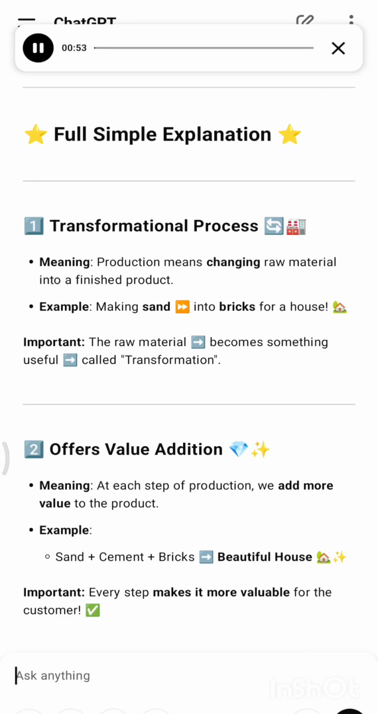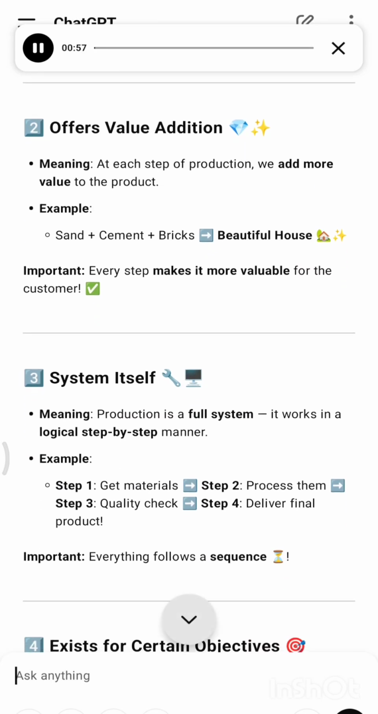2. Offers value addition. Meaning, at each step of production, we add more value to the product. Example: sand plus cement, bricks, beautiful house. Important: every step makes it more valuable for the customer.